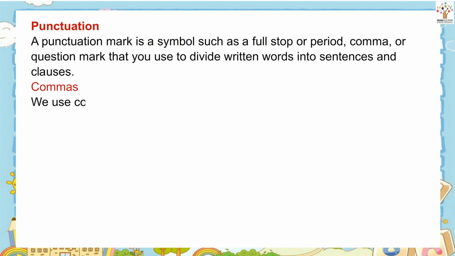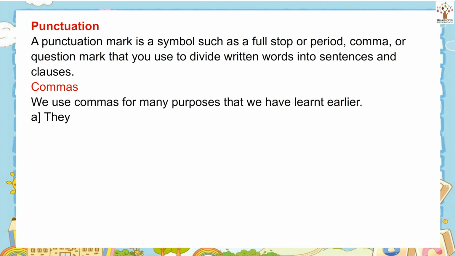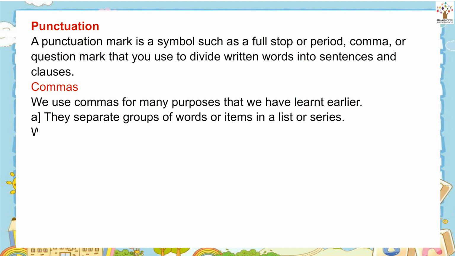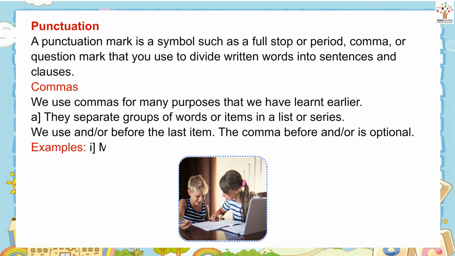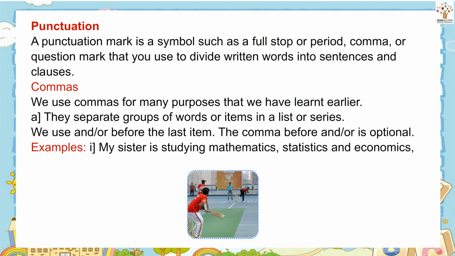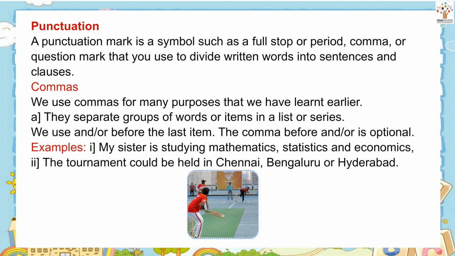Commas. We use commas for many purposes that we have learned earlier. They separate groups of words or items in a list or series. We use and, or, before the last item. The comma before and, or is optional. Examples: My sister is studying mathematics, statistics and economics. The tournament could be held in Chennai, Bengaluru or Hyderabad.